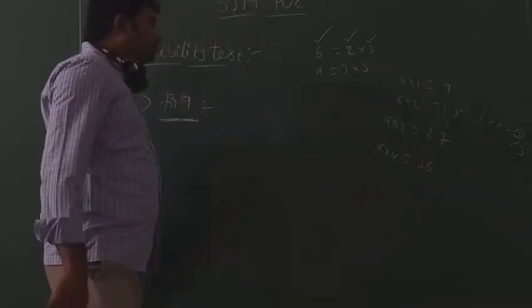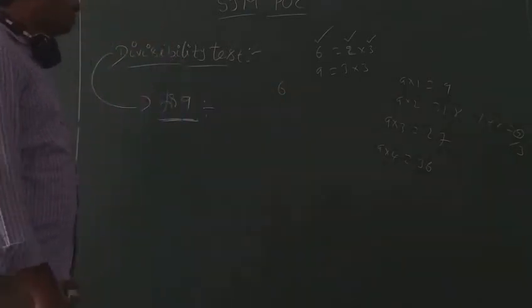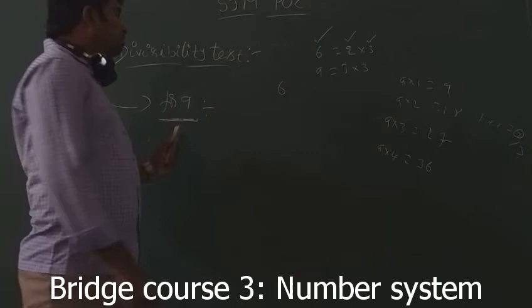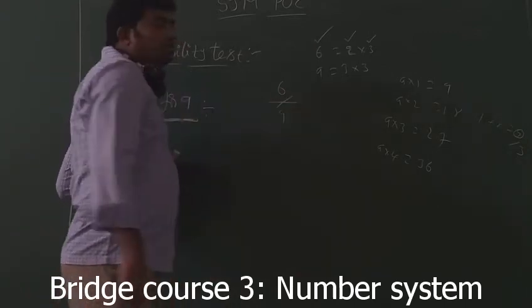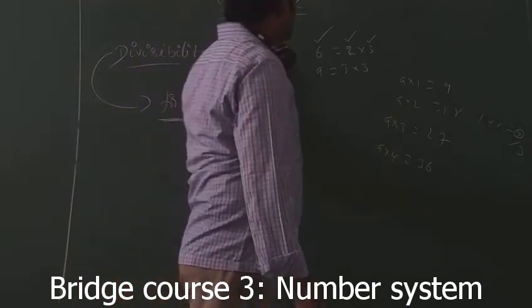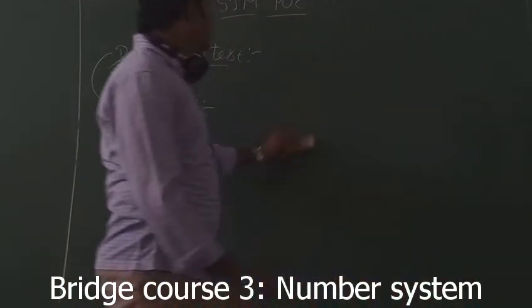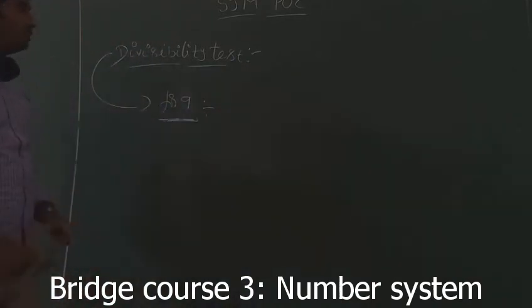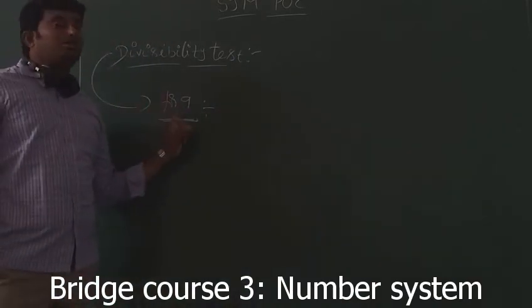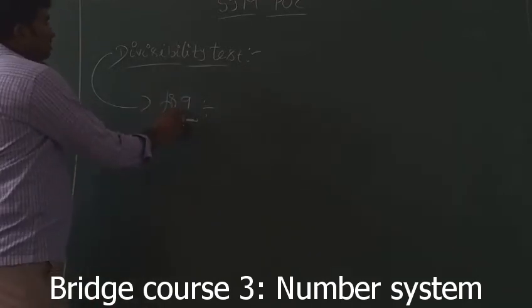So both are similar, but we cannot take only 6. 6 is divisible by 3, but 6 is not divisible by 9. So for divisibility by 9, you take numbers greater than 9, which are multiples or factors of 9, divisors of 3, then the whole number is no doubt divisible by 9.